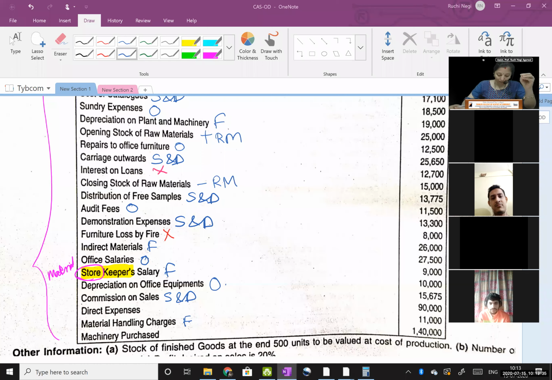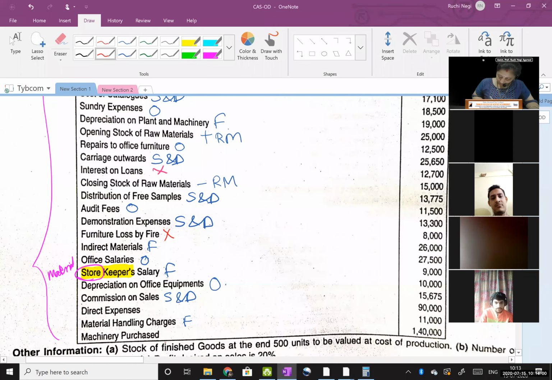One of them is capital expenditure known as assets purchased. Machinery purchased. I have not said machinery depreciation. I did not use the word machine repairs and maintenance. I did not say machinery expense. Then only it will go to factory. I have used the word clearly. It's machinery purchase, matlab purchase of a fixed asset which is not a part of cost sheet. Clear? Okay. So this will not come in cost sheet.